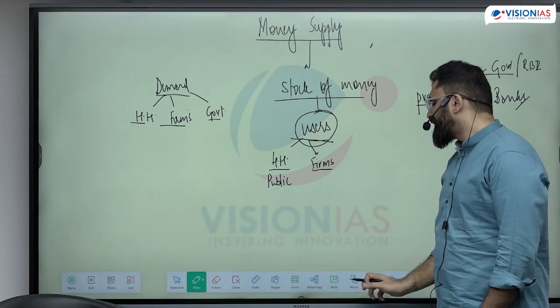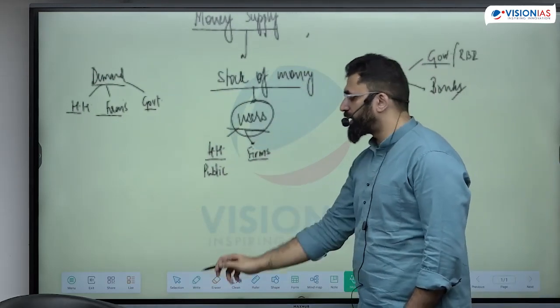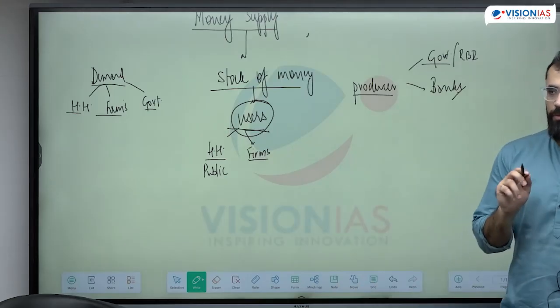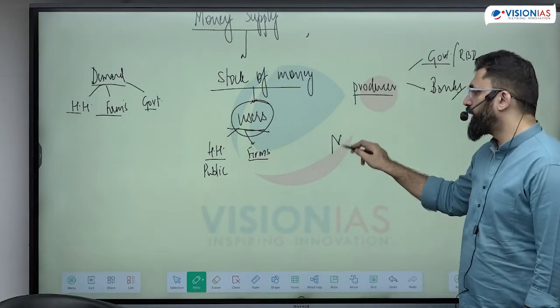Now there are various indicators of how we can study the money supply in the economy available to the users. The most common or the most basic is the money supply M1.